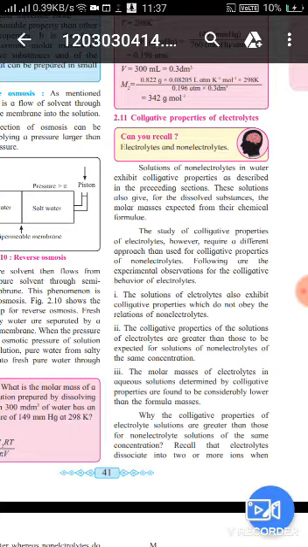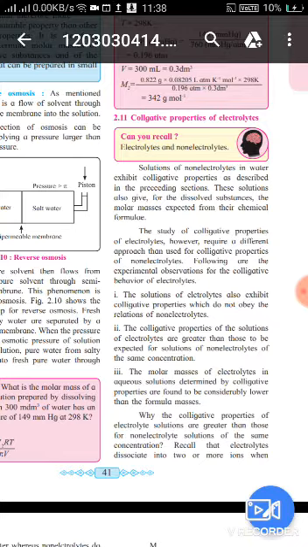The molar masses of electrolytes in aqueous solution determined by colligative properties are found to be considerably lower than the formula masses. Why are the colligative properties of electrolyte solution greater than those of non-electrolyte solution?